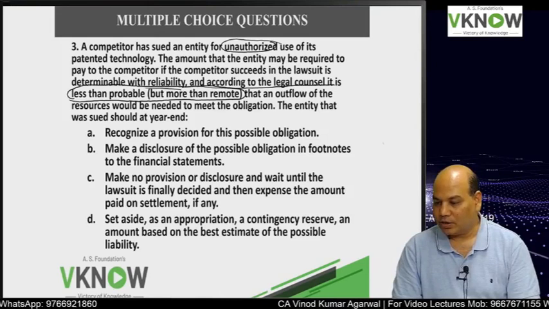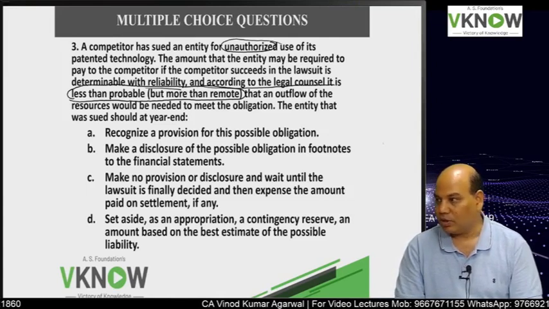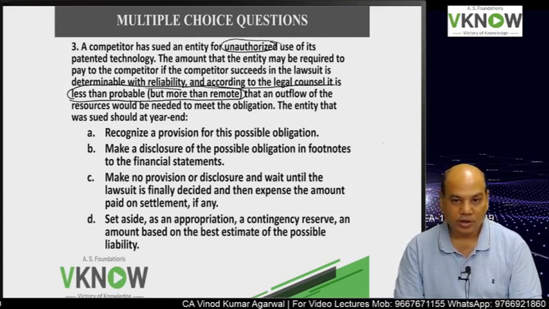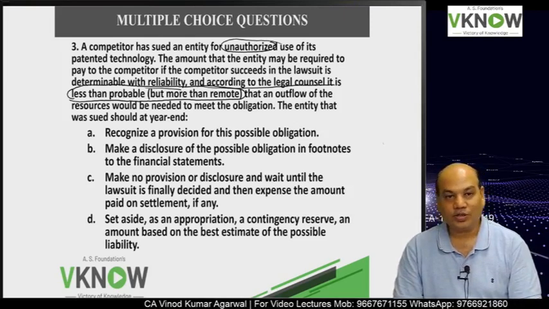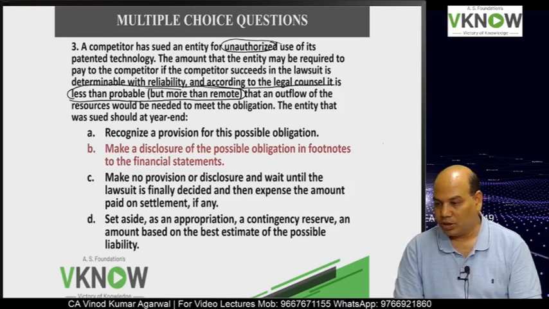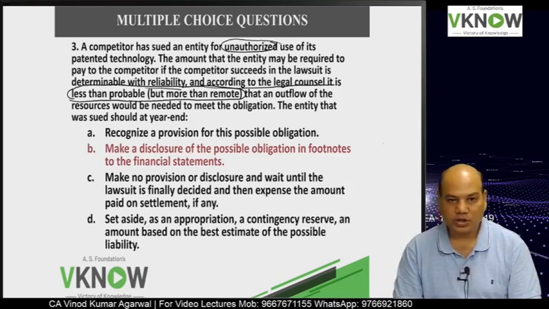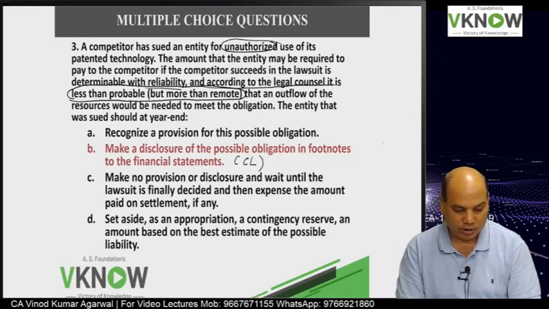Option D, set aside as an appropriation a contingency reserve. Oh my God. An amount based on best estimate of the possible liability. Did we discuss that we have to create a contingency reserve? No. So what is the right answer? B. The right answer is B. You will have to make a disclosure of the possible obligation in the footnote, that is in bracket contingent liability.